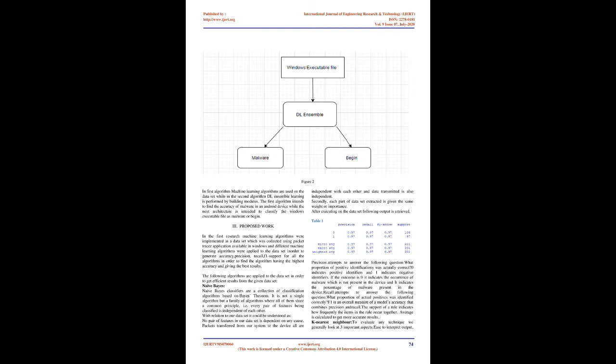The following algorithms are applied to the dataset in order to get efficient results from the given dataset. Naive Bayes. Naive Bayes classifiers are a collection of classification algorithms based on Bayes' theorem. It is not a single algorithm but a family of algorithms where all of them share a common principle, i.e. every pair of features being classified is independent of each other.